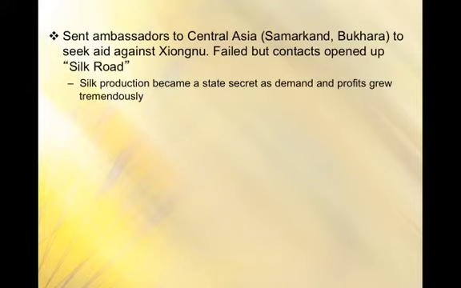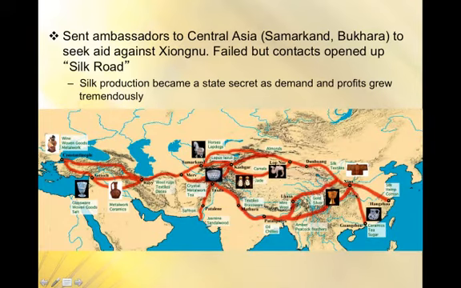Demand grew, profits grew tremendously, and a lot more people began to be engaged in silk production. So much so that the Chinese made it a state secret because it was such an important industry for them that they wanted to make sure the method of production didn't spread to other places. So again, it was the state that helped establish these economic connections, which is going to increase the economic prosperity of Chinese citizens and therefore keep them nice and happy, right?